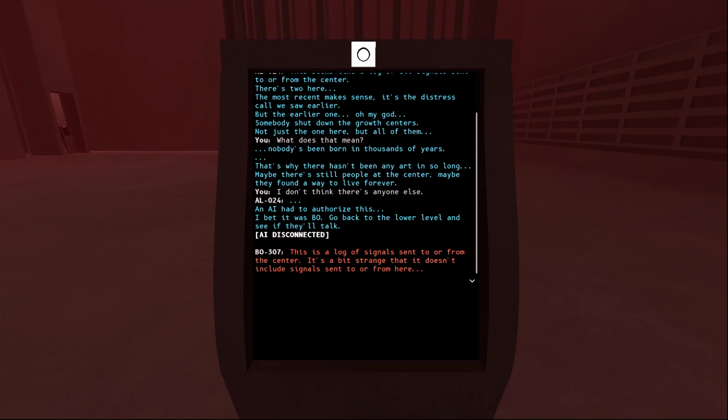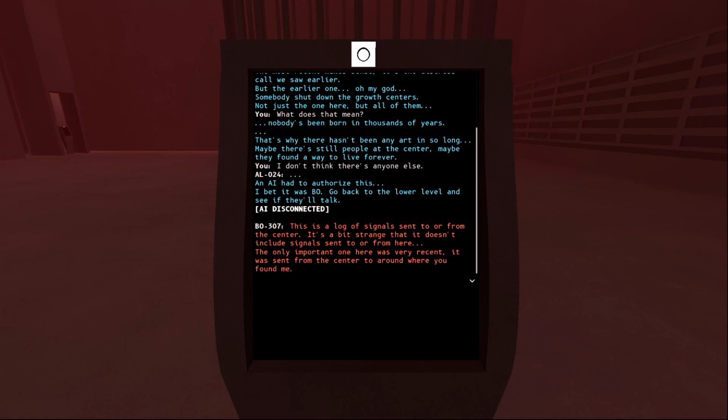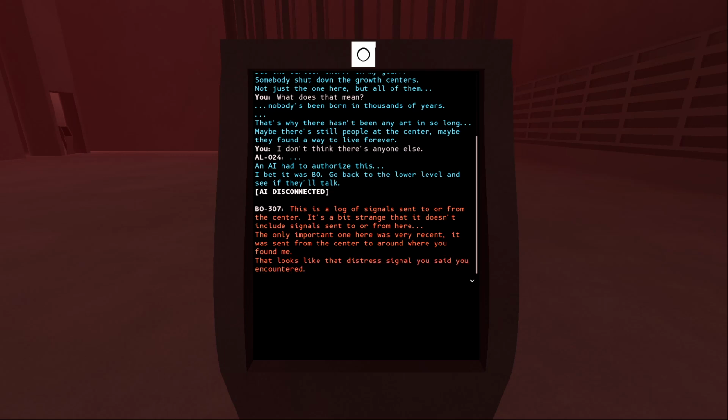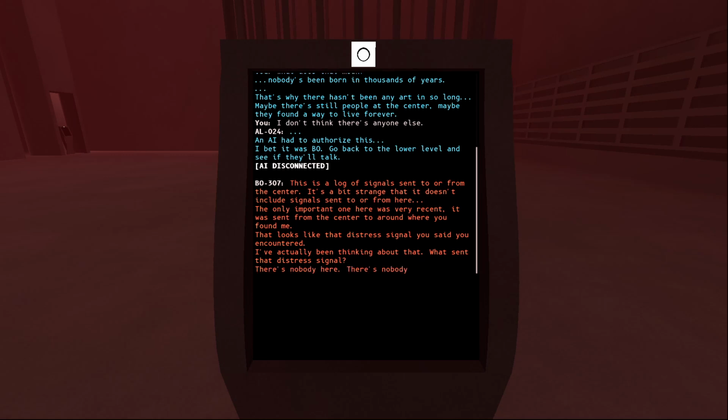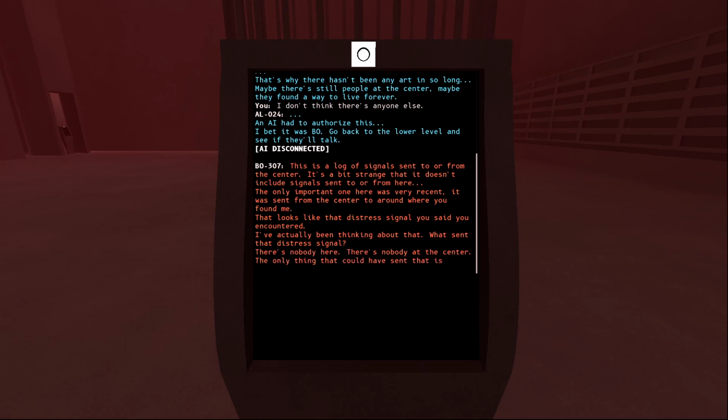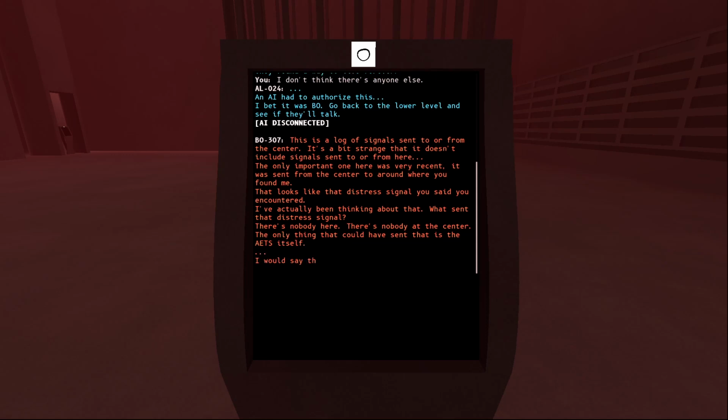This is a log of signals sent to or from the center. It's a bit strange that it doesn't include signals sent to or from here. The only important one here was very recently. It was sent from the center to around where you found me. That looks like the distress signal you said you encountered. I've actually been thinking about that. What sent that distress signal? There's nobody here. There's nobody at the center. The only thing that could have sent that is the AETS itself.